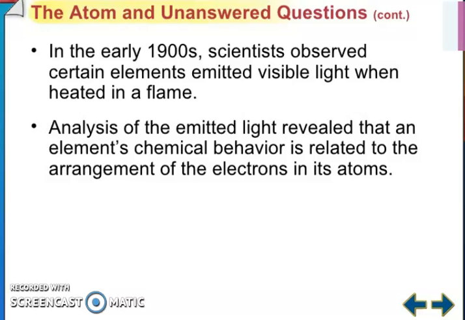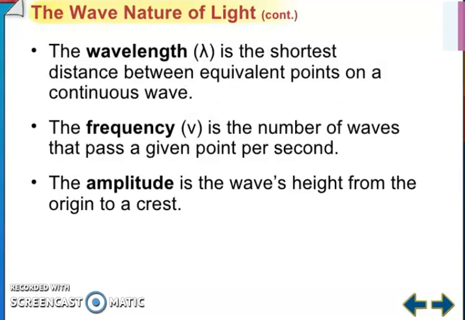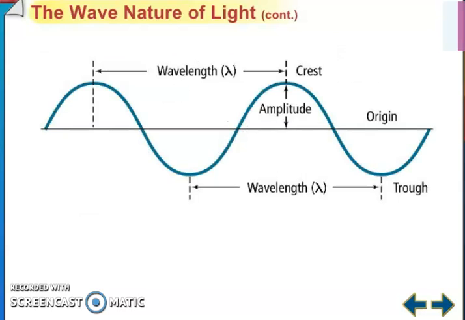So visible light is a type of electromagnetic radiation, a form of energy that exhibits wave-like behavior as it travels through space. All waves can be described by several characteristics. The wavelength is the shortest distance between equivalent points on a continuous wave. The frequency is the number of waves that pass a given point per second. The amplitude is the wave height from the origin to a crest. So you can see the wavelength, the crest, and the amplitude.